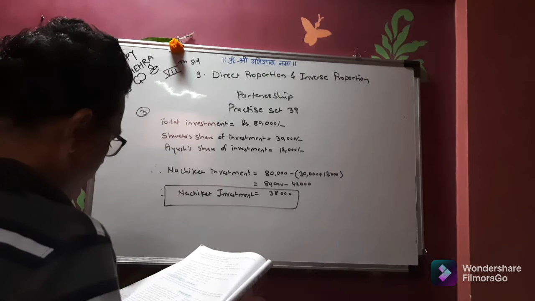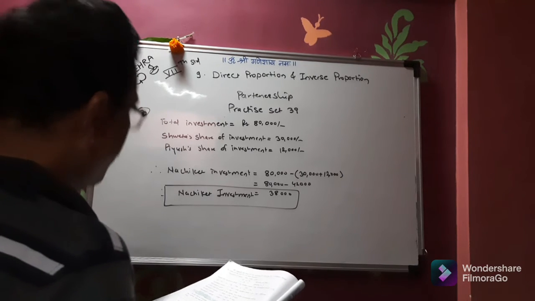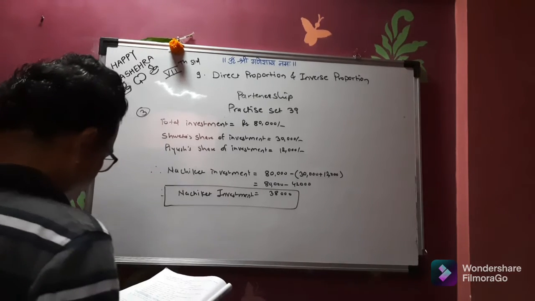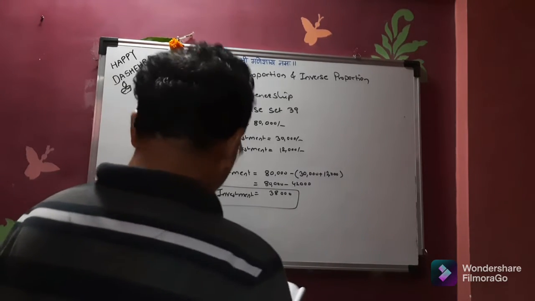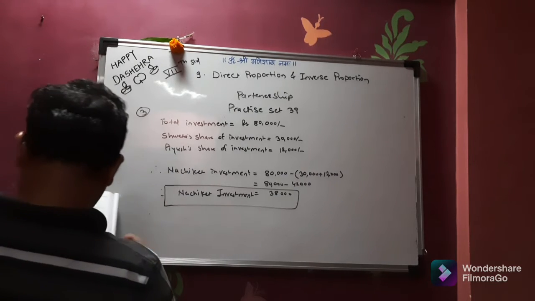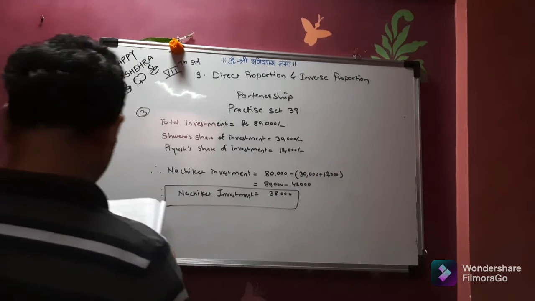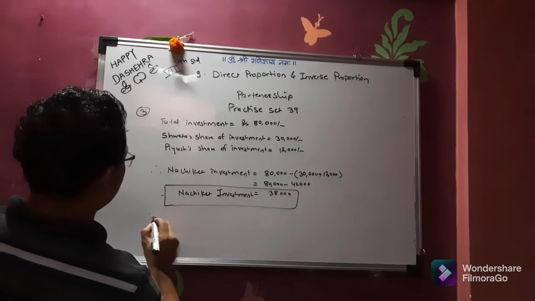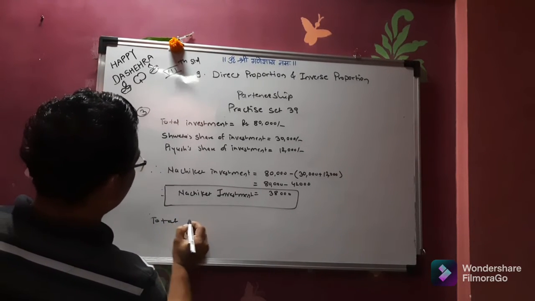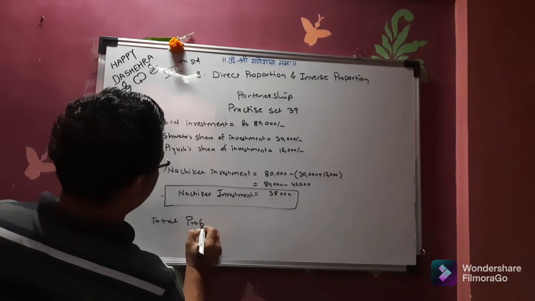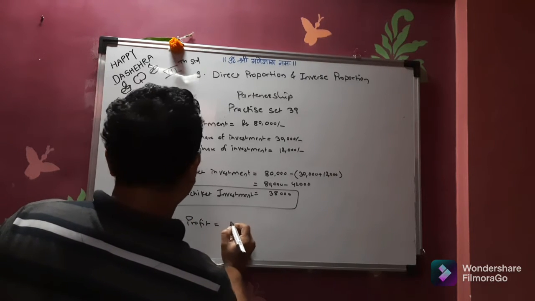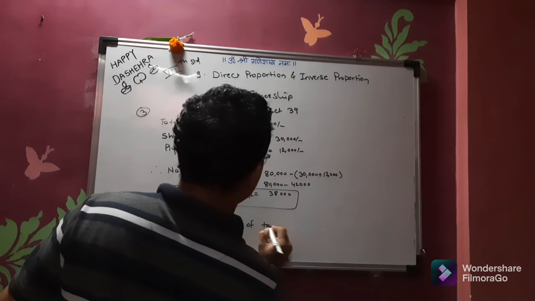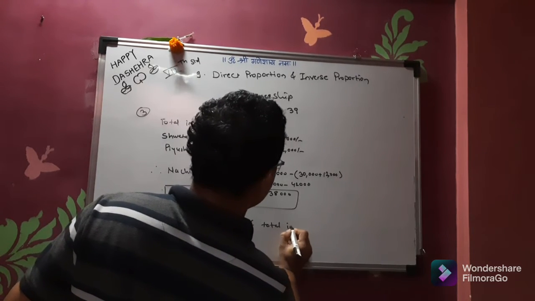Now at the end of the year they had made a profit of 24%. So at the end of the year they made a profit of 24%. So total profit, how much they have got? Say 24% of total investment.